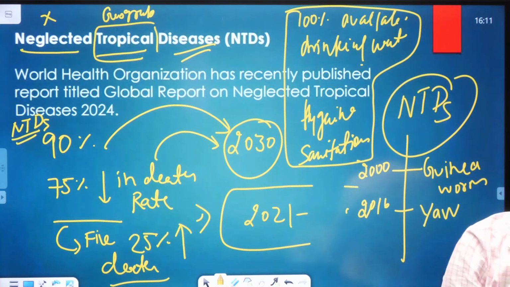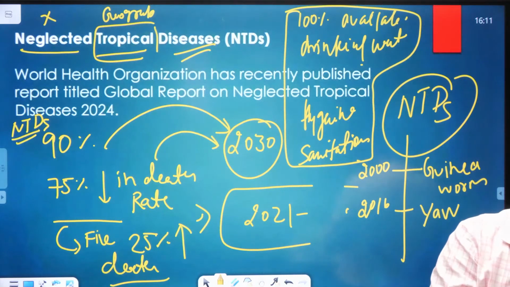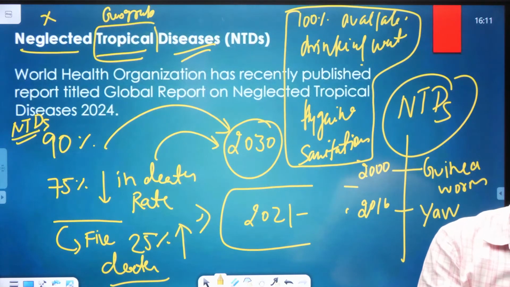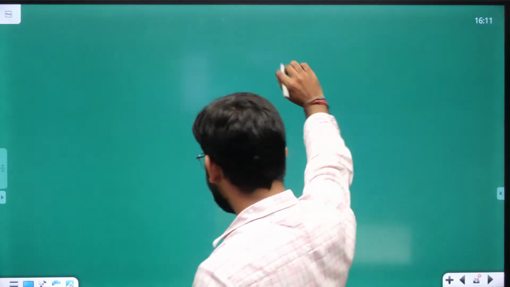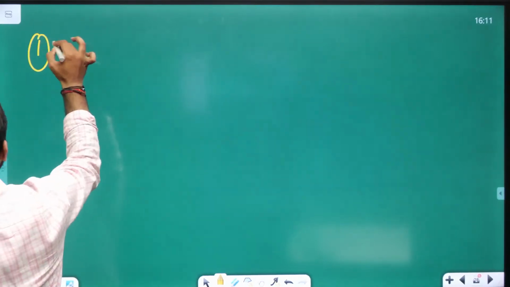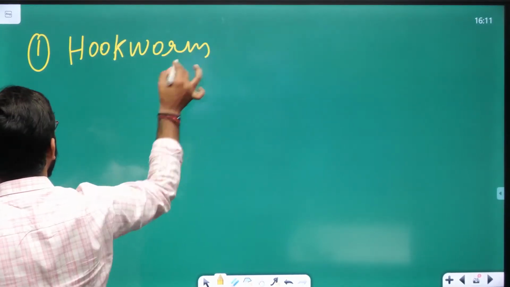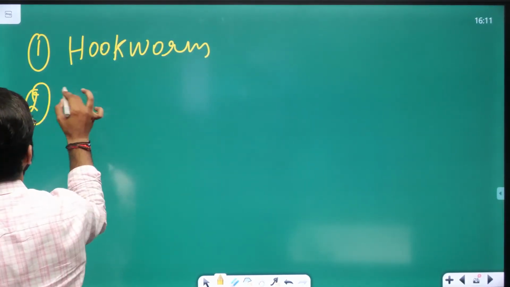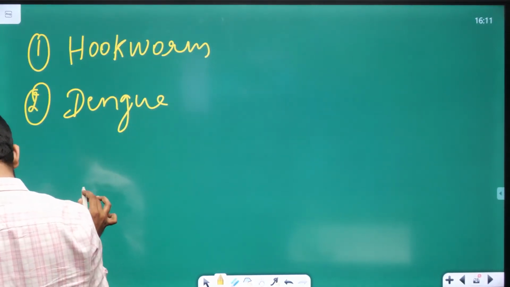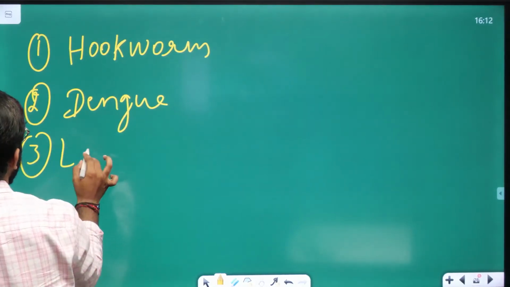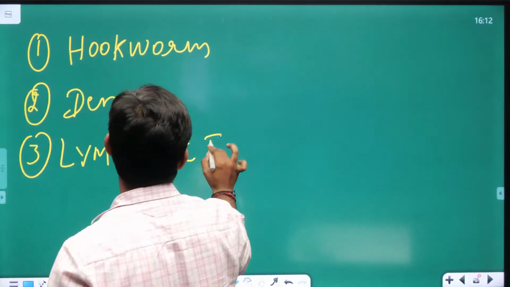अगर बात करेंगे स्पेसिफिकली जो 10 मेजर डिजीज हैं, तो यू कैन राइट डाउन द नेम ऑफ द 10 मेजर डिजीज, दैट्स द neglected tropical disease. The first is the hookworm. So you can write down the name. The second is dengue. The third is lymphatic filariasis.